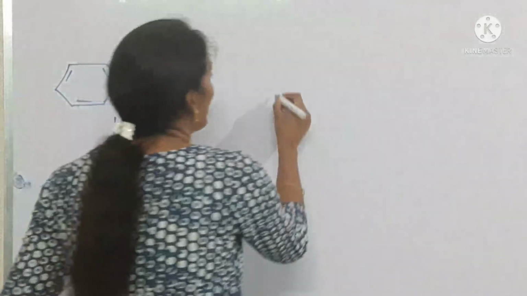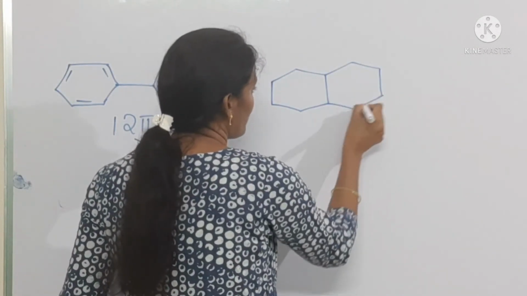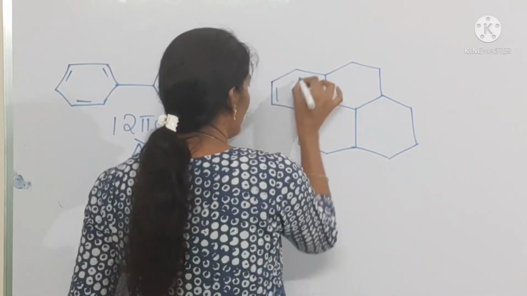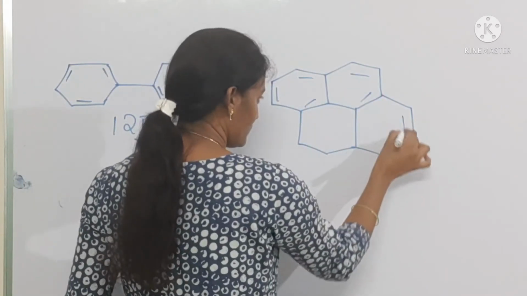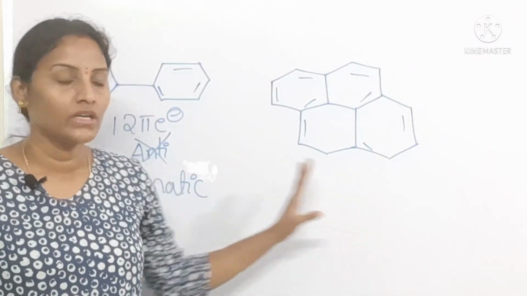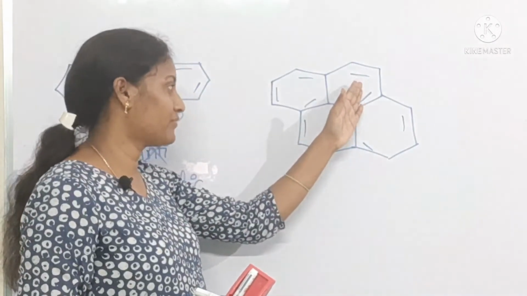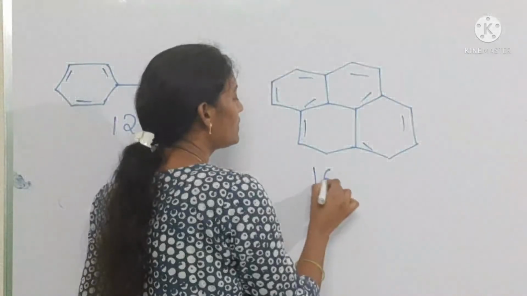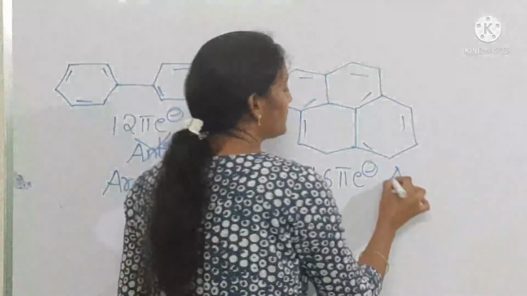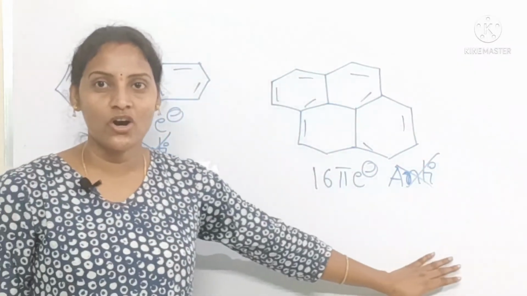Okay. Coming to pyrene, if you take, this is also one exceptional condition, students. Just listen. See, the compound name is pyrene. It is having how many pi electrons? See, 3, 5, 7, 8, 16 pi electrons. 16 pi electrons means anti-aromatic, based upon Huckel's rule, but it's not an anti-aromatic.